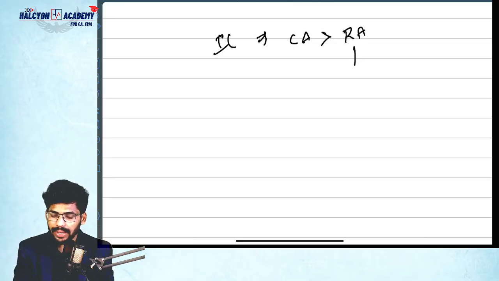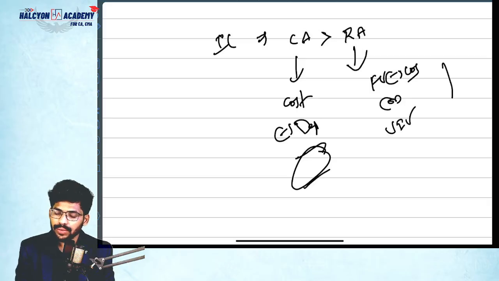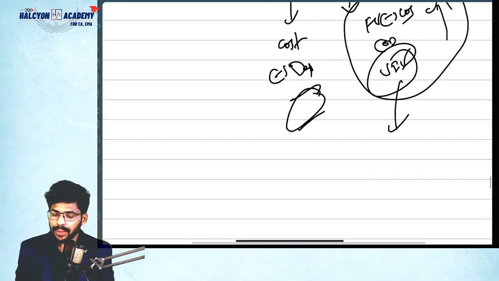What should be the carrying amount? Carrying amount means cost minus depreciation. Then you will get the carrying amount. Recoverable amount means fair value less cost to sell or value in use, whichever is higher. Then you will get the recoverable amount. So MCQ very, very important, guys. Value in use means present value of future cash flows.